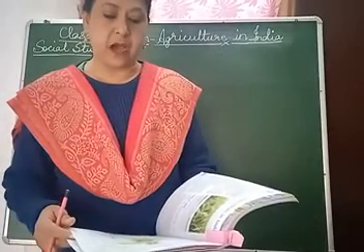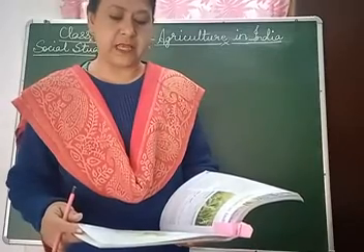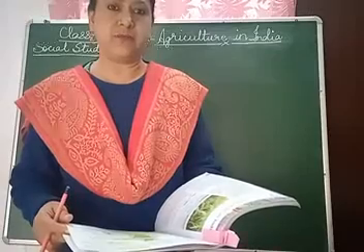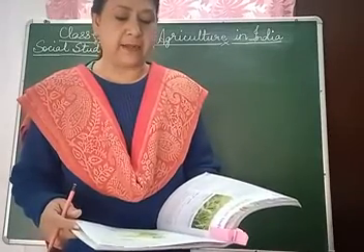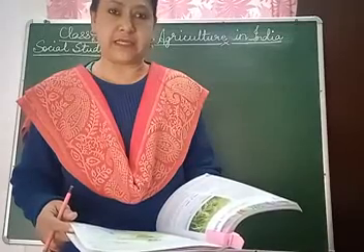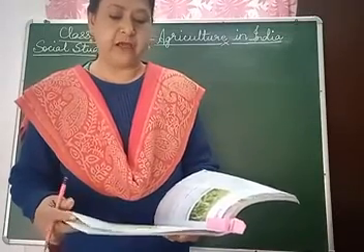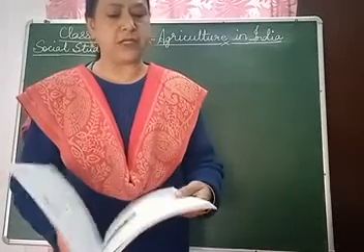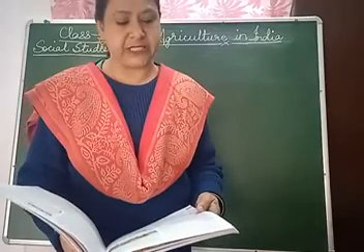Pulses. Gram, arhar, moong and masoor are pulses that are grown in almost every part of India. Children, pulses are dals which you all eat at home, and the names are given as arhar, moong and masoor. They are very rich in protein and are an important part of the diet of Indians, especially for vegetarians.